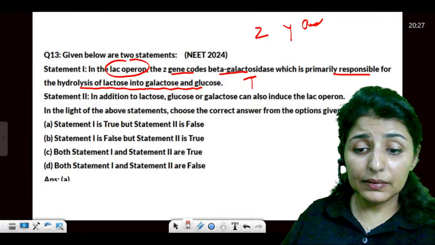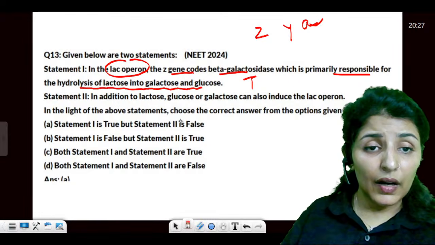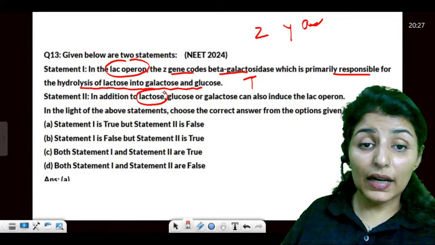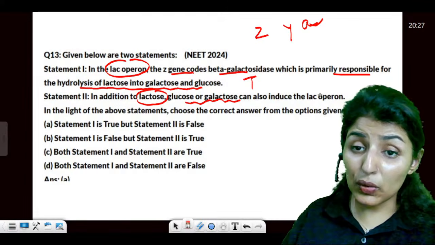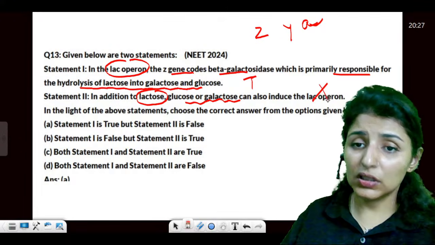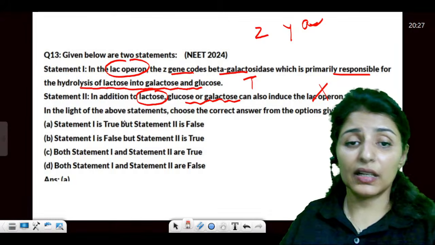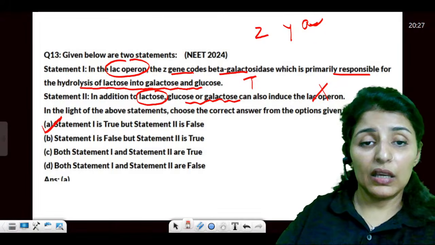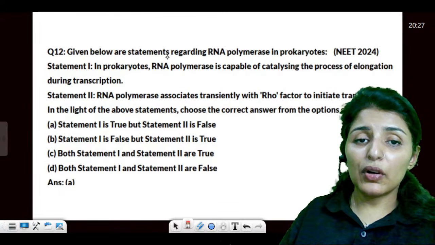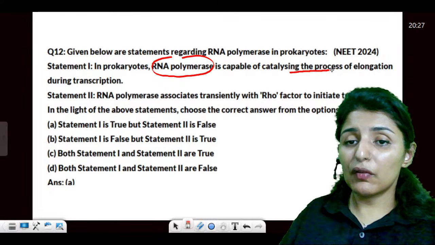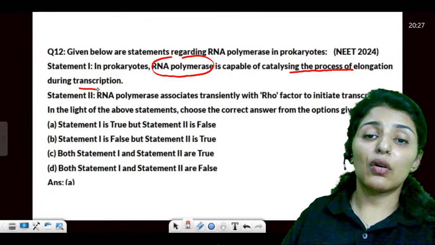Are these points clear? Right? So this is true. In addition to lactose, glucose and galactose can also induce the lac operon. No, this is wrong. It is only lactose that can induce. Answer will be A. Moving on, in prokaryotes, RNA polymerase is capable of catalyzing the process of elongation.